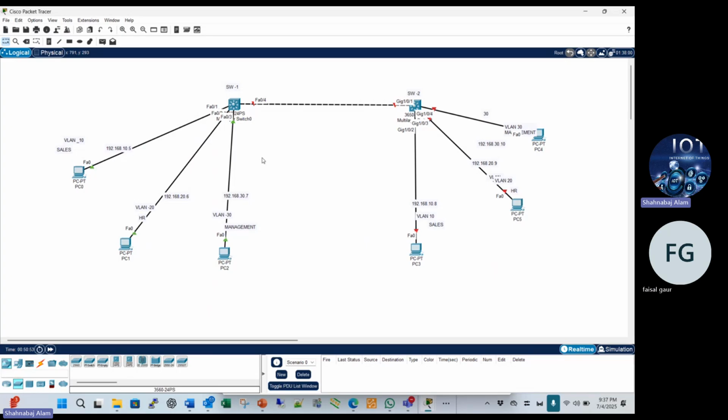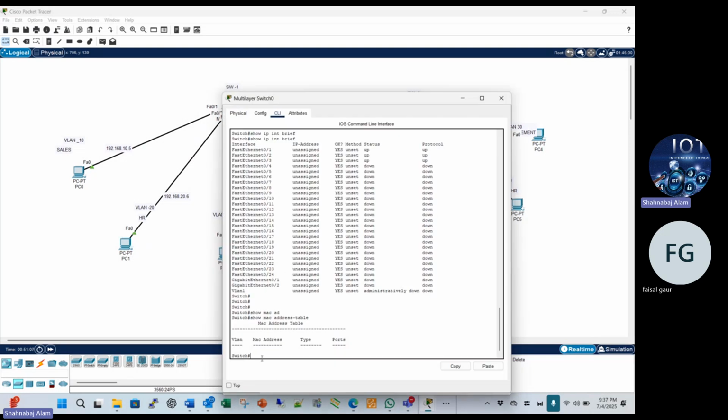I will just configure the VLAN and assign the port for you, and we will continue the full configuration tomorrow. If we configure the full configuration, it will take more time. I go to CLI mode. Right now we are in the privilege mode, so go to configuration mode and put the command config terminal.